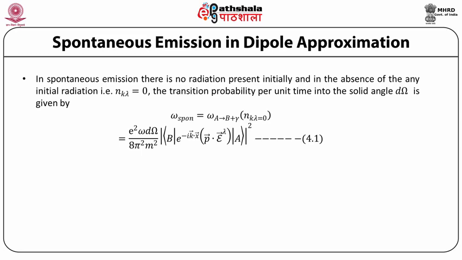This is equal to e² ω dΩ divided by 8π² m² times the matrix element squared, where of course n_kλ has been put equal to 0.